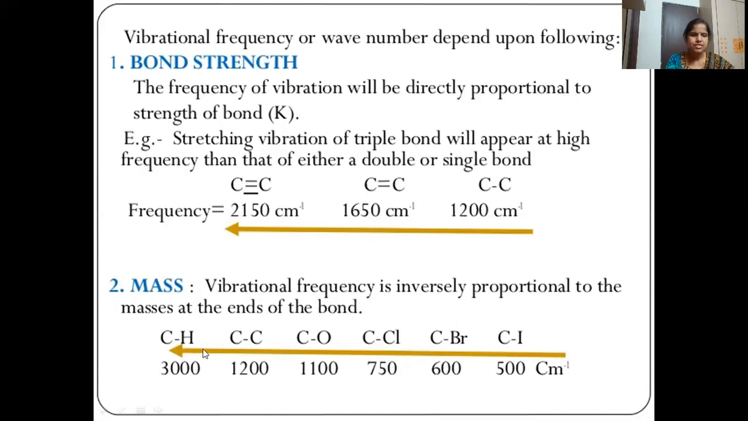So if we compare CH, CC, CO, CCl, CBr, CI, iodine has a higher mass. Higher mass means the vibrations will absorb at lower frequency. That is why you can see the band at 500, whereas for CH it is near the 3000 mark.